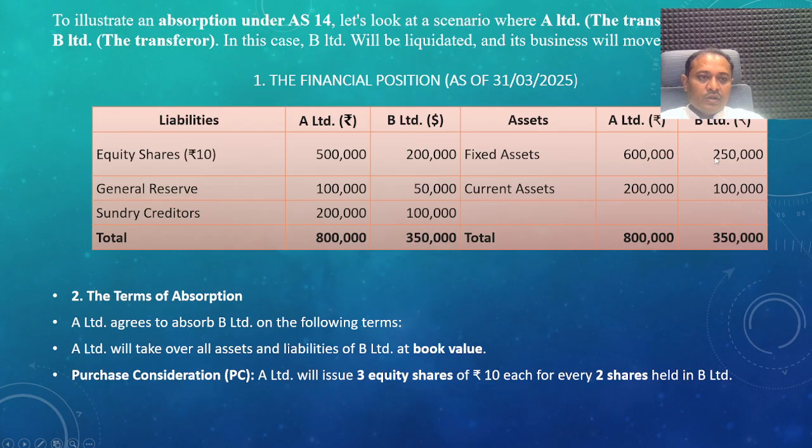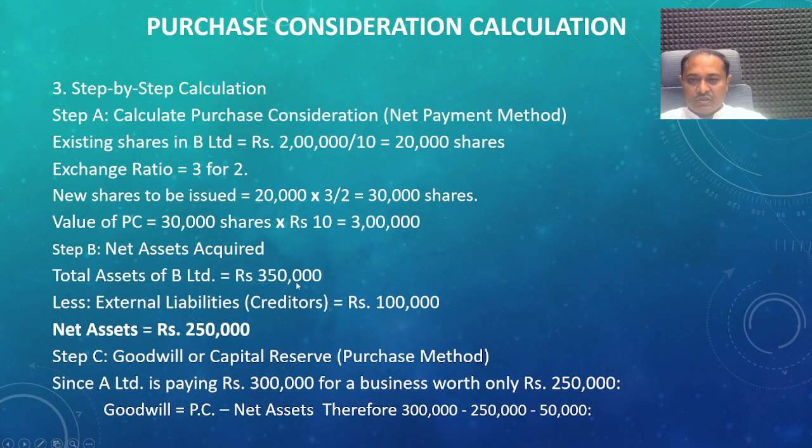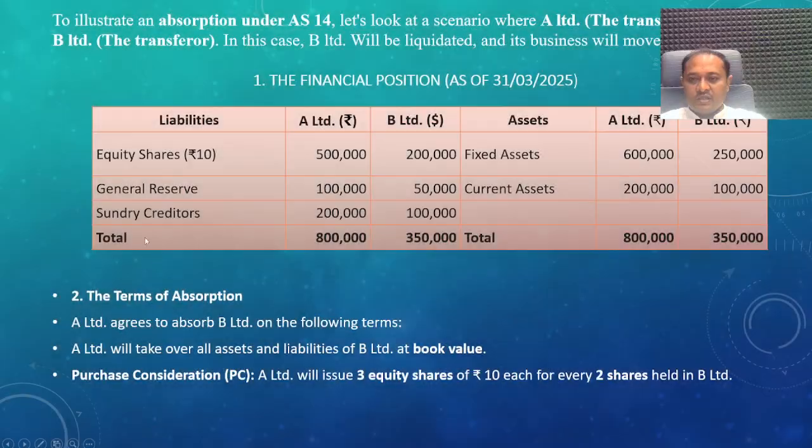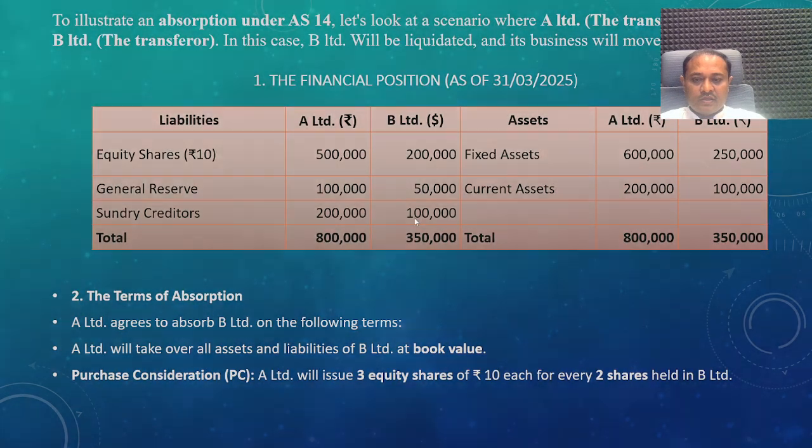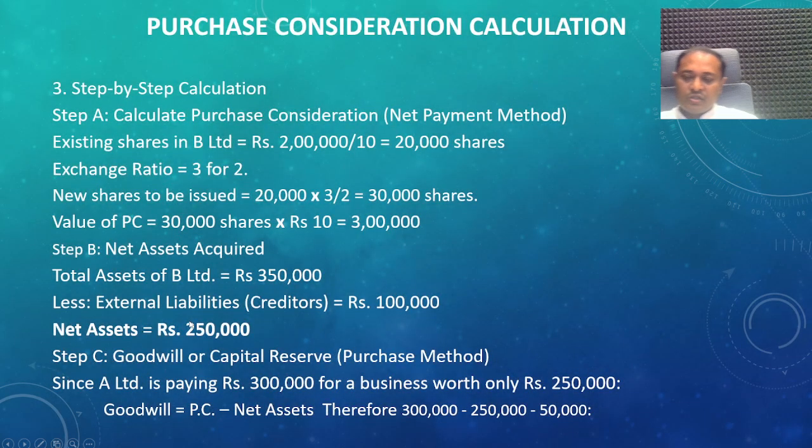That is current assets plus fixed assets, that is 3,50,000. So 3,50,000 comes, and less external liabilities. B Limited's external liabilities are the 1 lakh rupees of sundry creditors, which will be deducted from the total assets. So 3,50,000 minus 1 lakh rupees is 2,50,000.